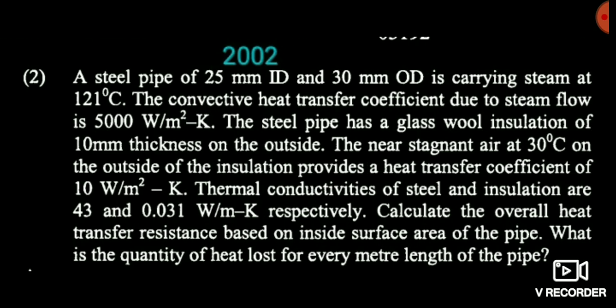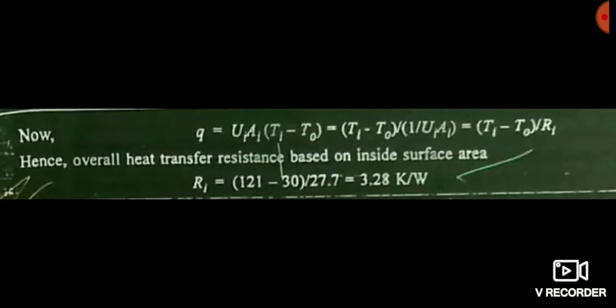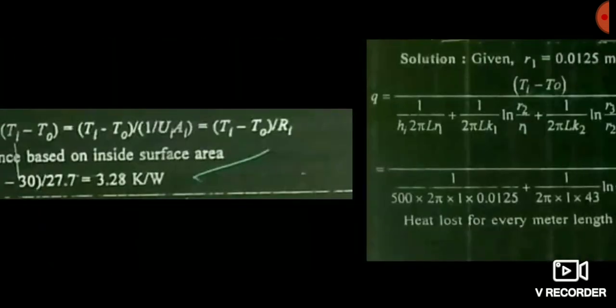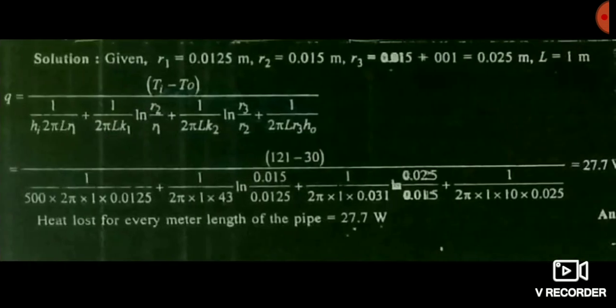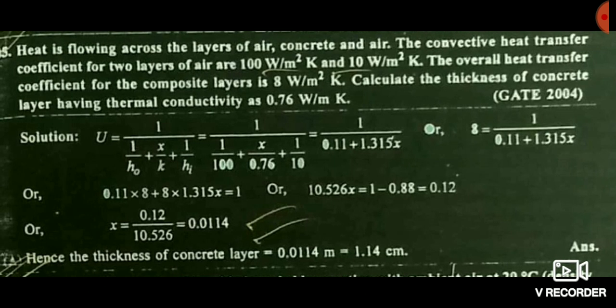Now friends, this is the amount of heat lost per meter of length of pipe, and after it we have to calculate the overall resistance. It is also asked in the question. So you all know that amount of heat transfer is equal to delta T divided by resistance. So you can calculate the resistance by this relation, that is delta T divided by amount of heat loss, that is 121 minus 30 degrees centigrade divided by 27.7. 27.7 is the heat loss, and you can calculate and get the answer.